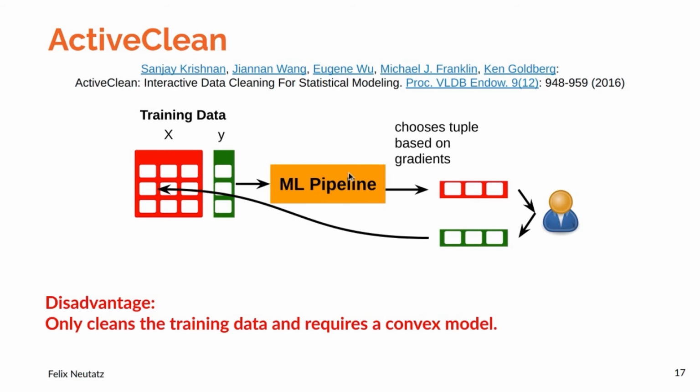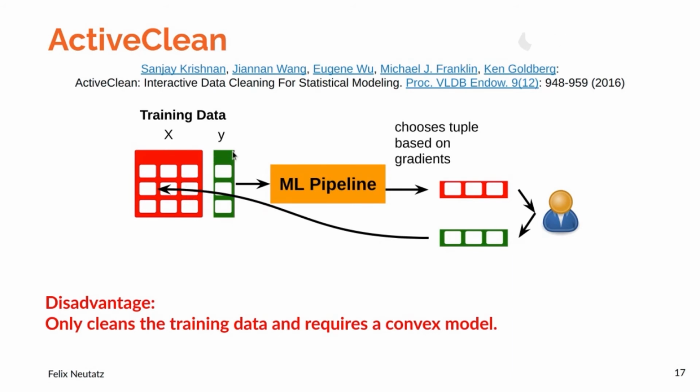The system will choose, based on these gradients, which of the records have the highest impact or are most likely to be erroneous, and forward these records to a user or human operator who will then correct these records, and they will replace the original records.